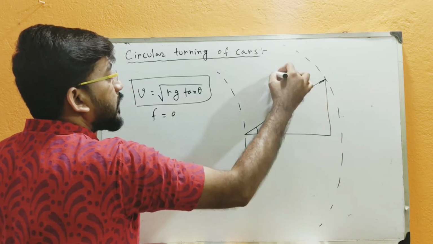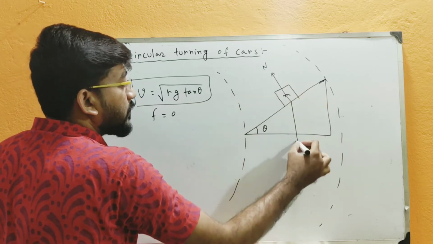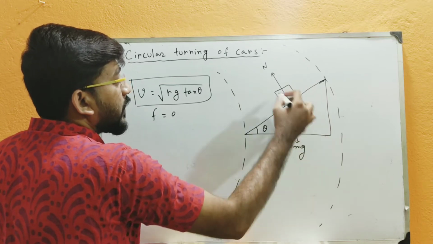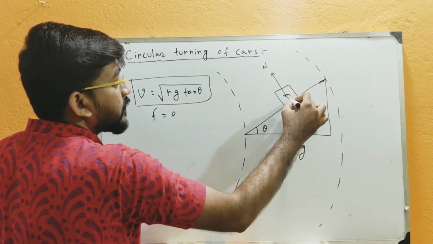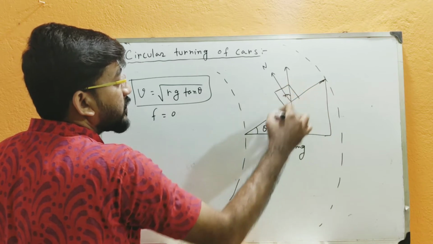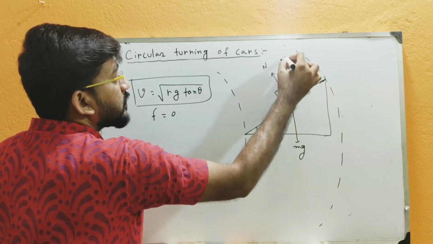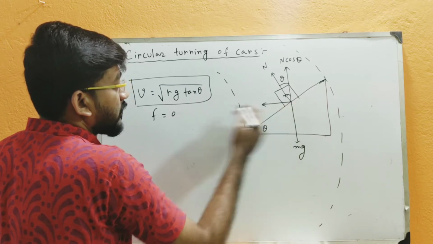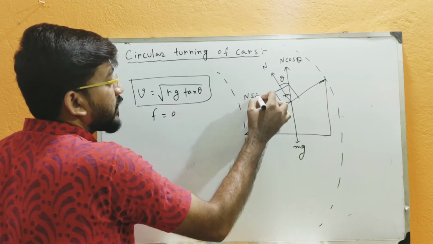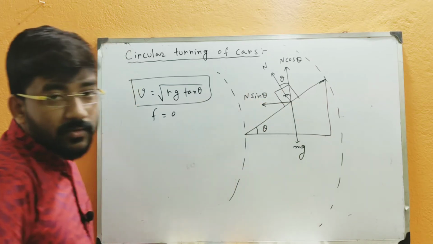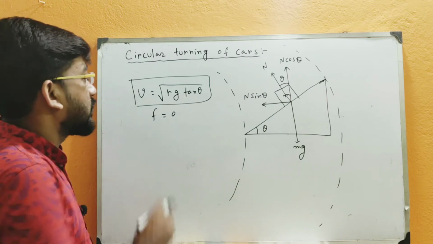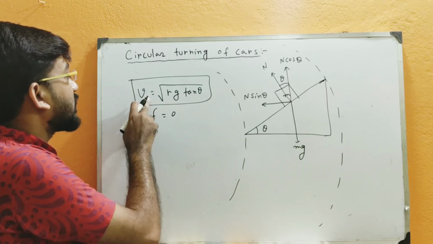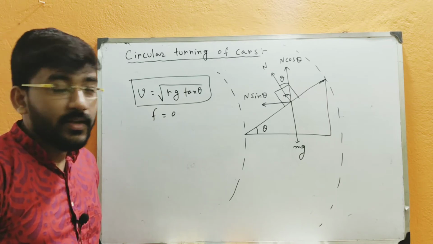So this is N and this is mg, and this N has two components. If we resolve this N, if this is theta, this will also be theta. So this will be N cos theta, and along the radius it is N sin theta, and this N sin theta will provide the centripetal force when F is 0, and in that case we have seen that v is equal to root over rg tan theta.